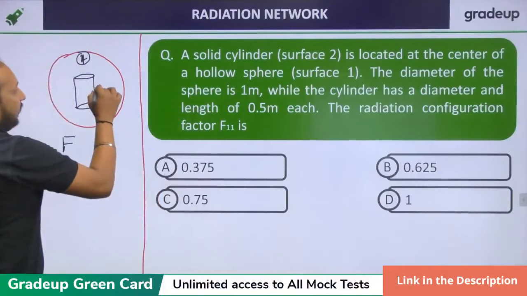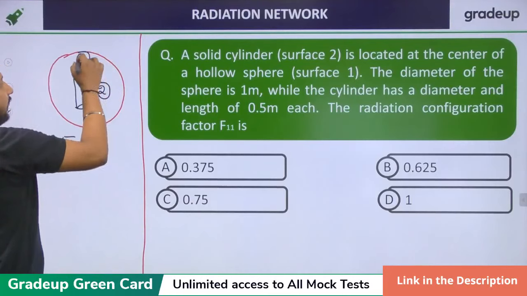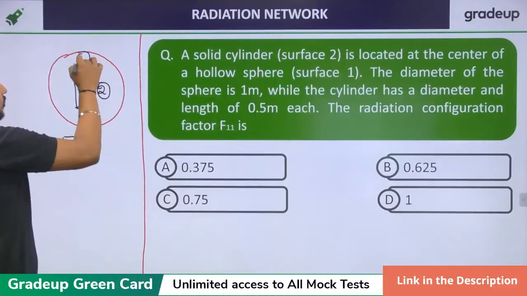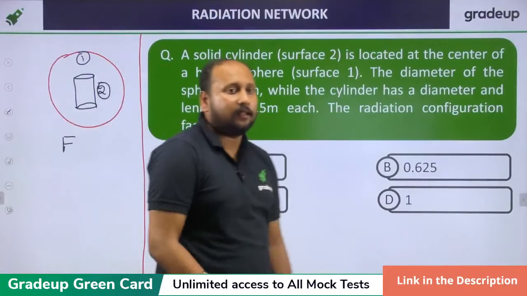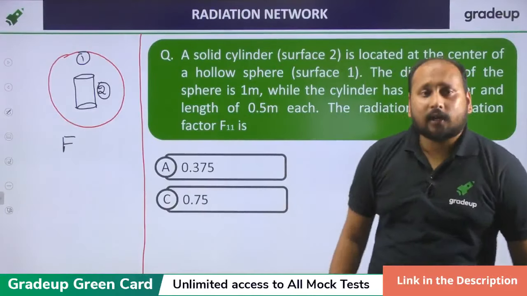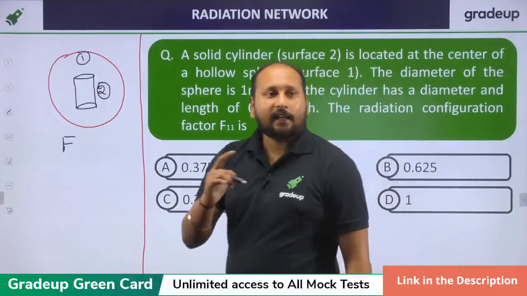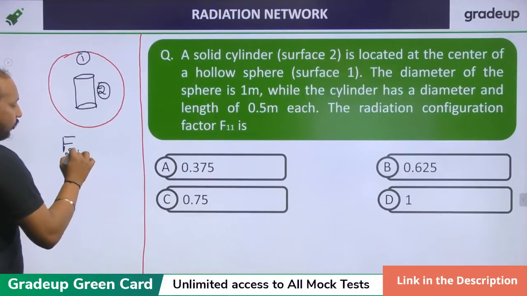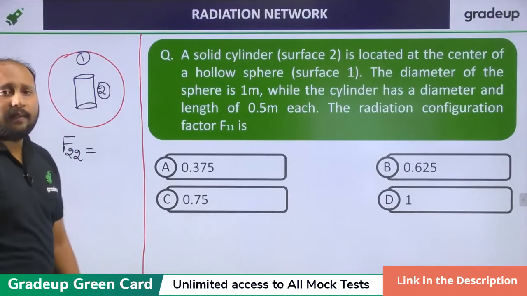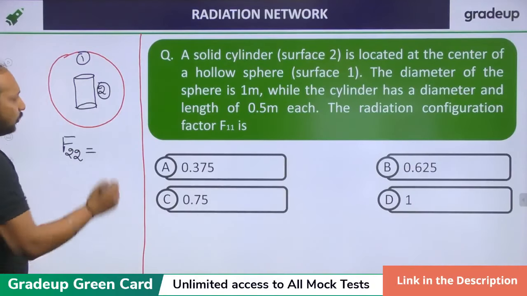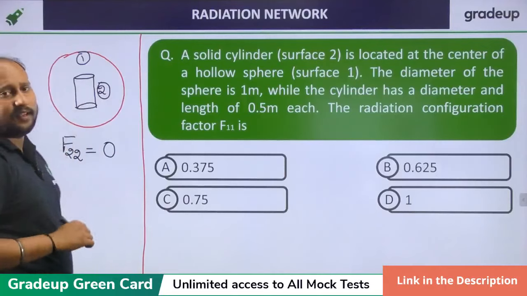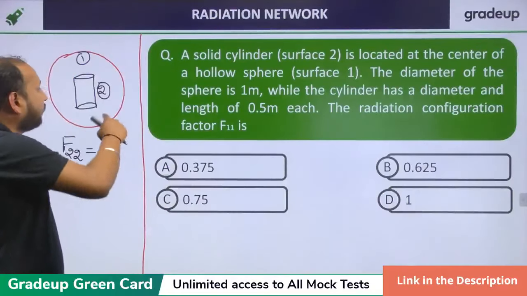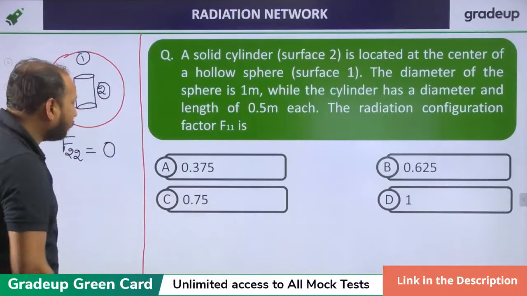Solid cylinder is surface 2 and this is surface 1. Very good. Those who responded 1, those who responded 0, they are correct. Now, what will be F22? F22 will be equal to 0 because it's a flat surface. Never ever will the second surface reach its own surface. So F22 will be equal to 0.